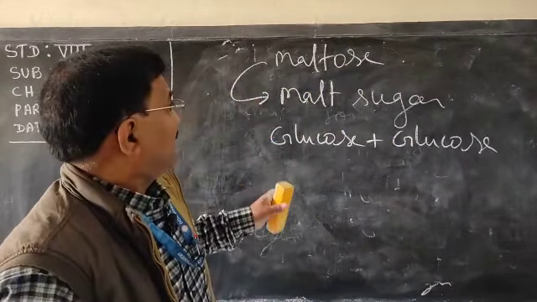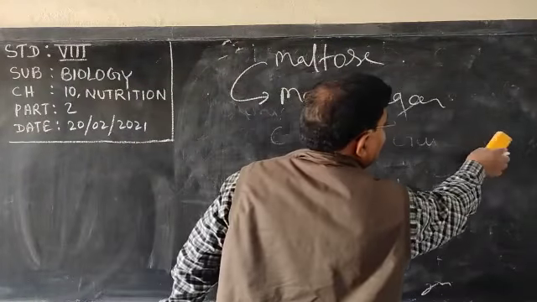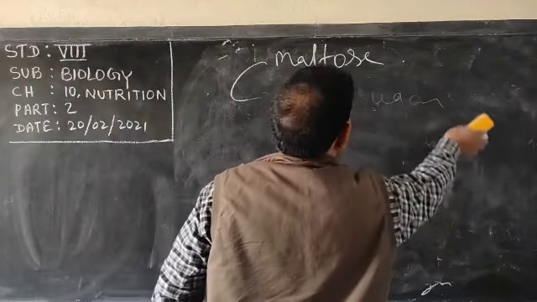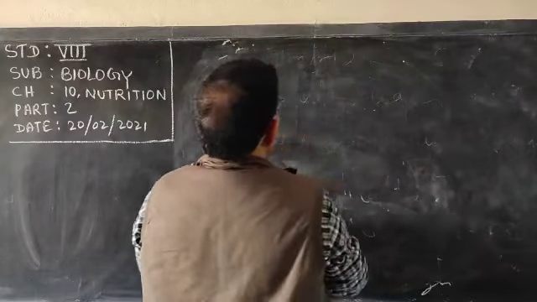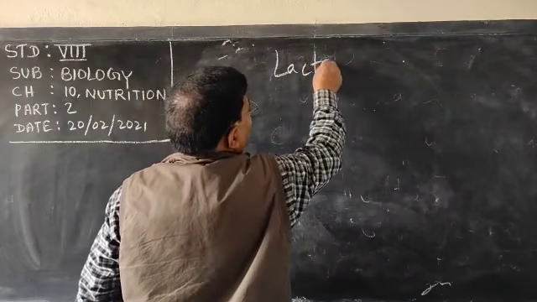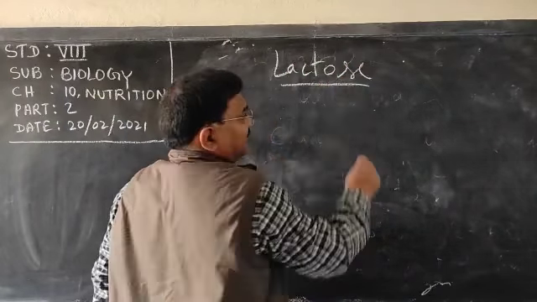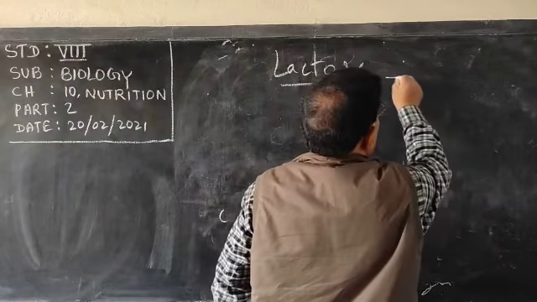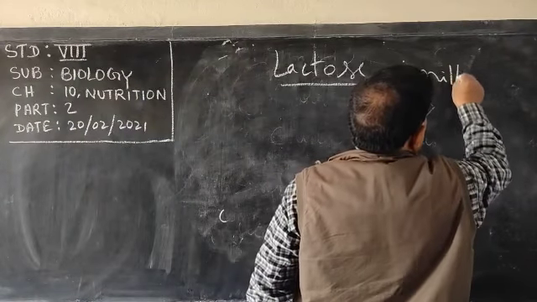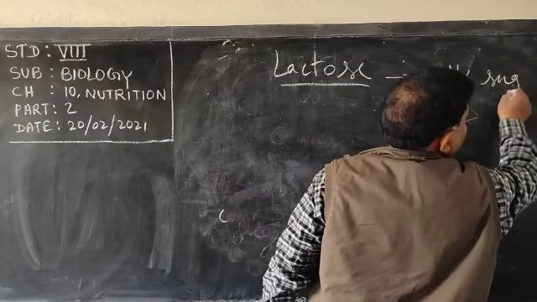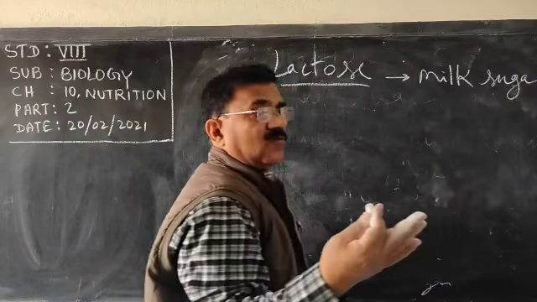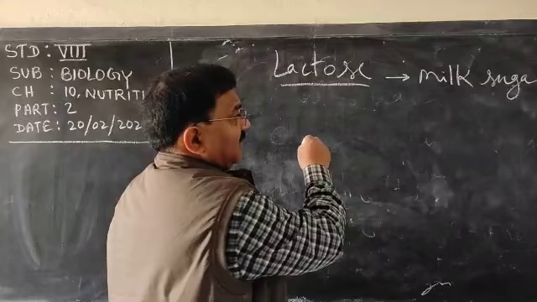Very clear. The third type of sugar is lactose. This lactose is present in milk, so it is called milk sugar. Which two sugars are here?